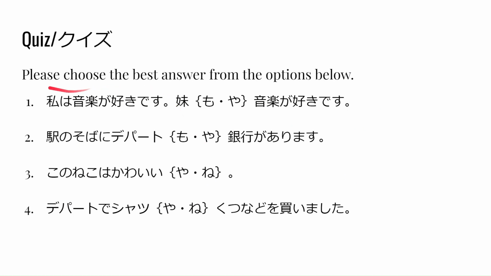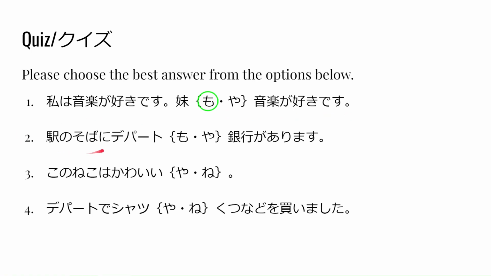Now let's have a quiz. Please choose the best answer from the options below. Question number 1. 私は音楽が好きです。妹、音楽が好きです。 Please think of an answer. Okay, now let's check the answer. So the correct answer is mo. 私は音楽が好きです。妹も音楽が好きです。